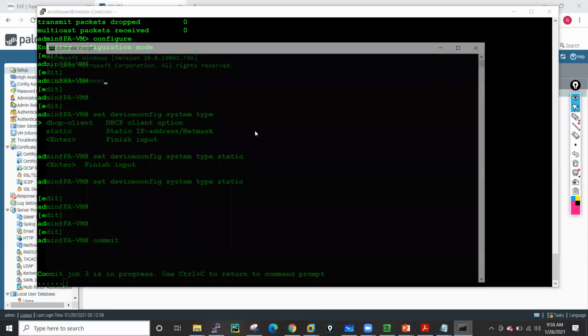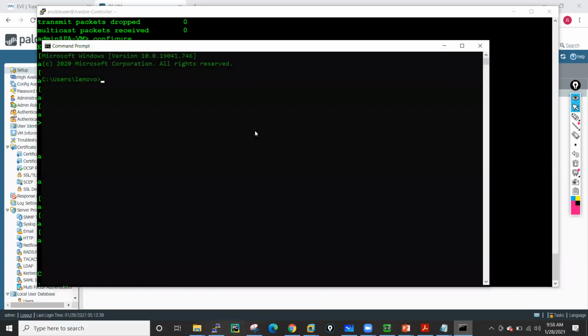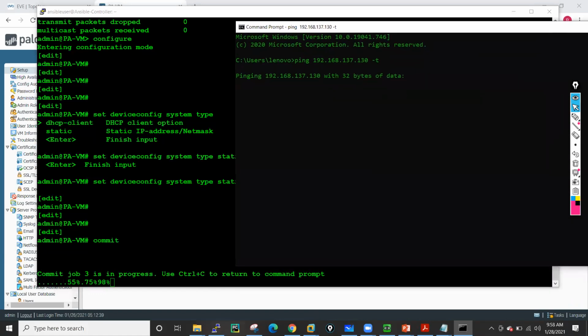So let me run the ping here over that newly configured IP address, 130, with -t. Because right now we have SSH on the 128, so maybe your commit is stuck after some time, because that IP address changed, so Palo Alto does not give the reply over SSH. So that's why I have run this particular thing, 192.168.137.130. That's the IP address which we have configured. So we have to wait.